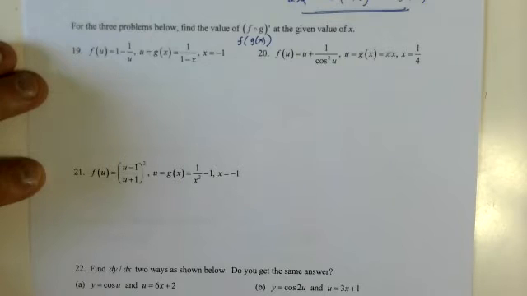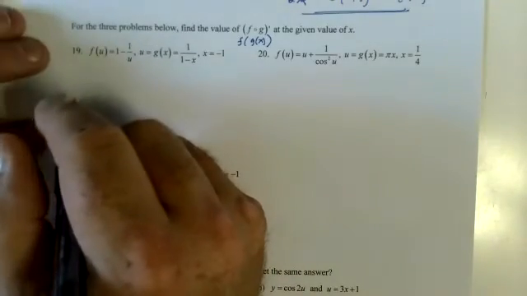Funny part is I'm looking at my work and I don't have the faintest idea what I did here. Yeah, I do know what I did. I gotta write this out first.